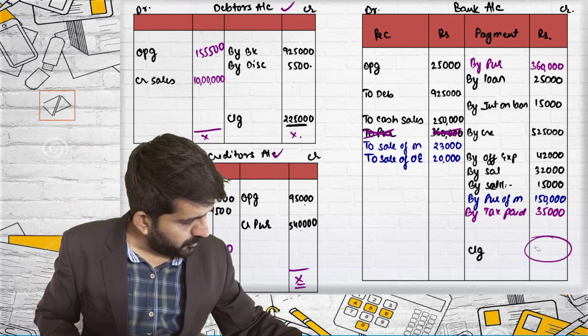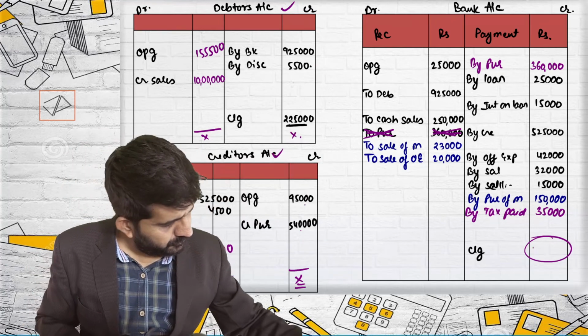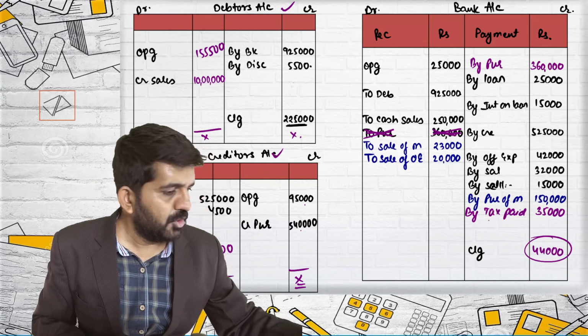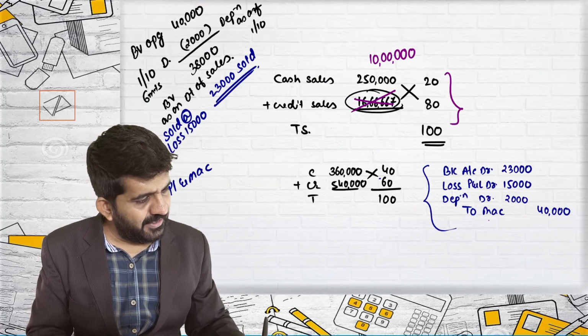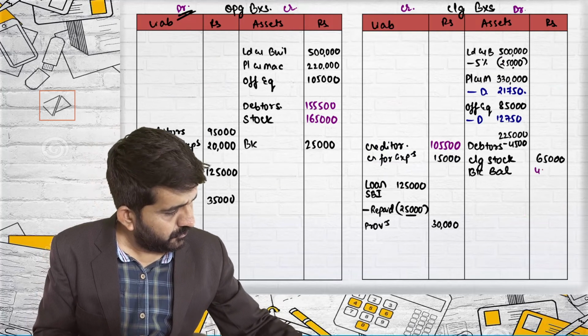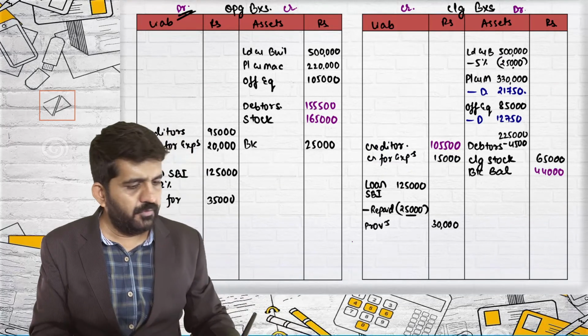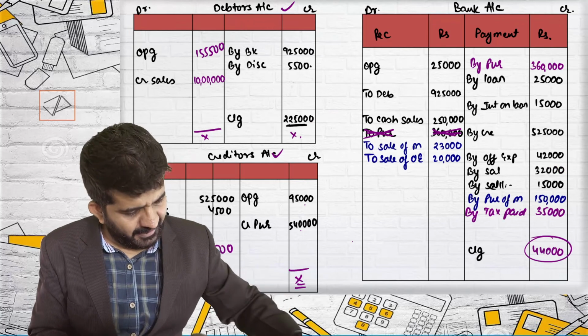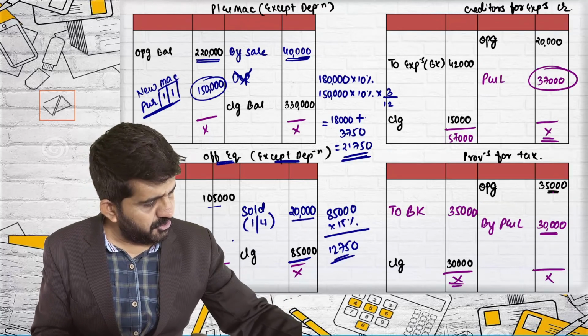Closing is 44,000, right? So 44,000 closing bank balance sheet 44,000. So I have tallied my bank account, debtors, creditors, plant and machinery, creditors, provision for tax.